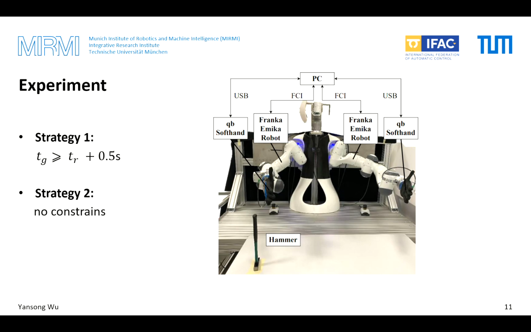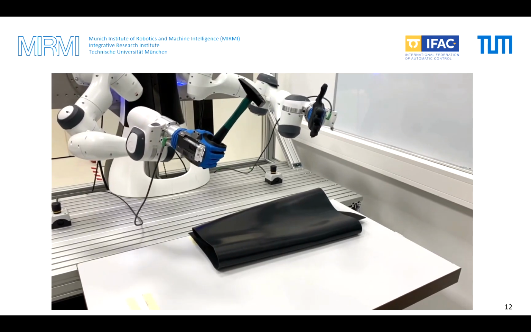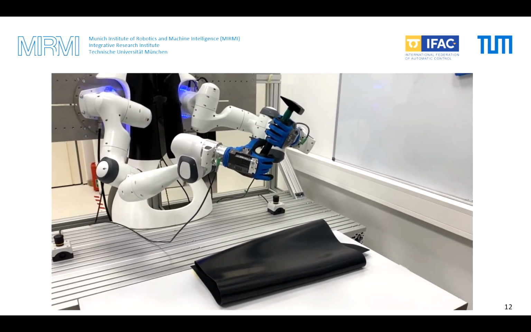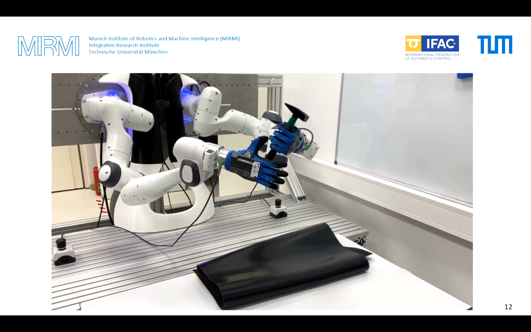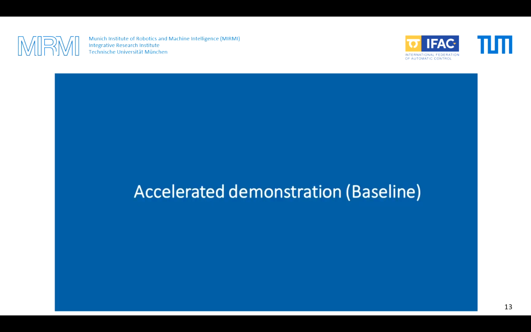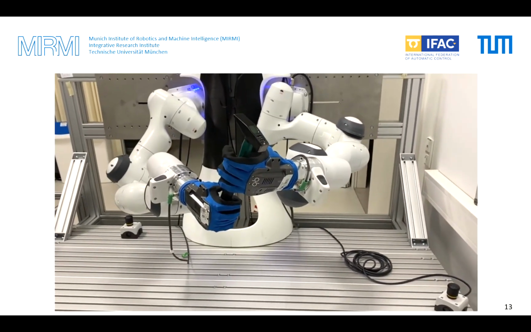In our first strategy, we focus on a stable handover. The giver can only release the object after it is fully grasped by the receiver. In our second strategy, we don't set any constraint and let the robot learn freely. The initial distribution of our evolutionary algorithm is obtained from human demonstration. In the demonstration, the whole motion looks slow and unnatural. Then we use the accelerated demonstration as our comparison baseline.